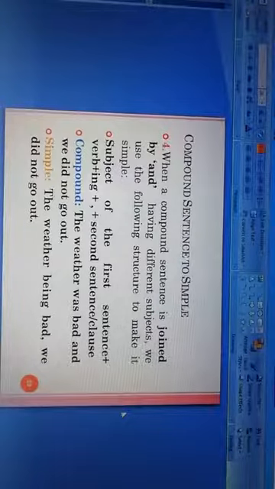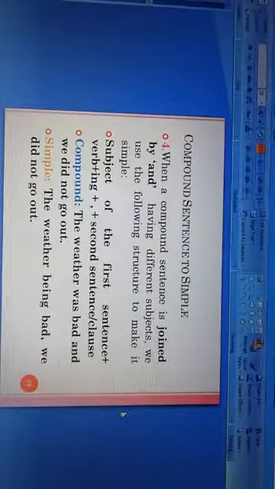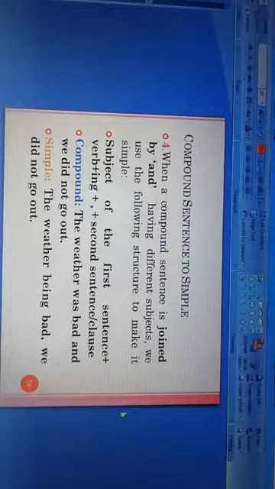Subject plus subject of the first sentence plus verb plus ing, then we use comma and then the next clause. For example, compound sentence: The weather was bad and we did not go out. Look at the example here. This is a compound sentence.